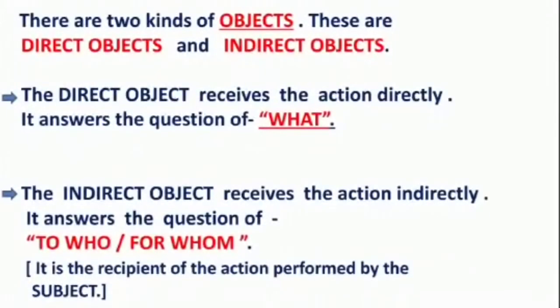These are direct objects and indirect objects. The direct object receives the action directly. It answers the question of what. The indirect object receives the action indirectly. It answers the question of to whom or for whom.